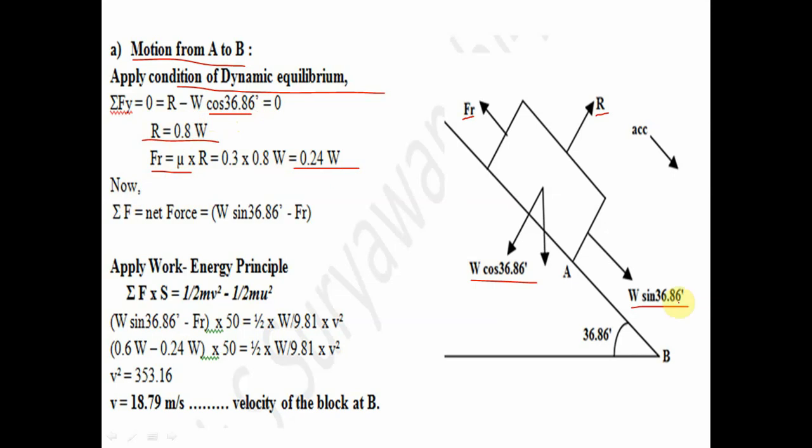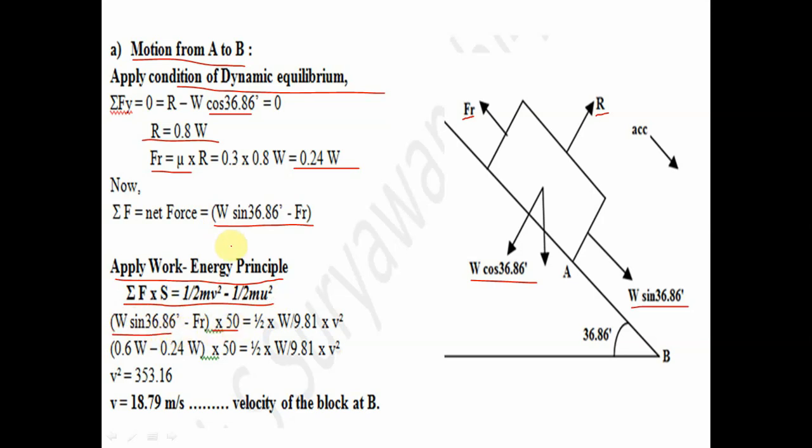Now the net force in the direction of acceleration is W sin 36.86 minus Fr. So apply the work energy principle. Summation F into S is equal to half mv square minus half mu square. Now summation F is W sin 36.86 minus Fr.